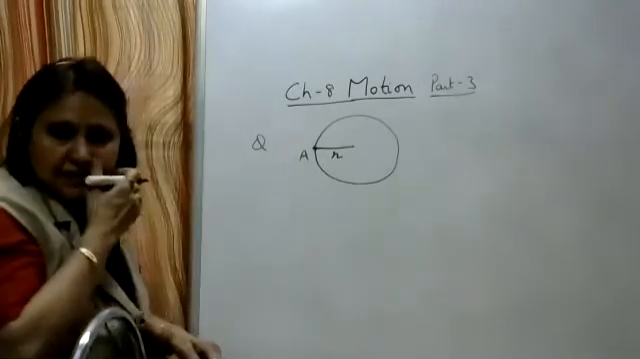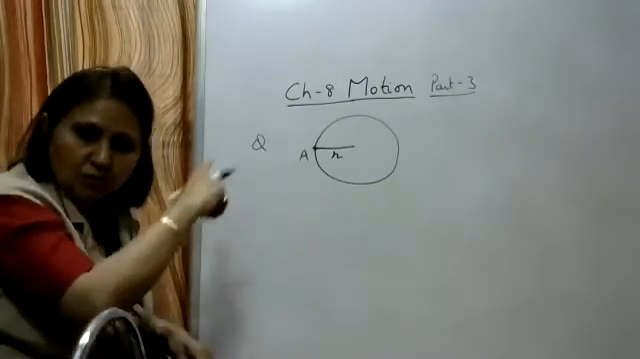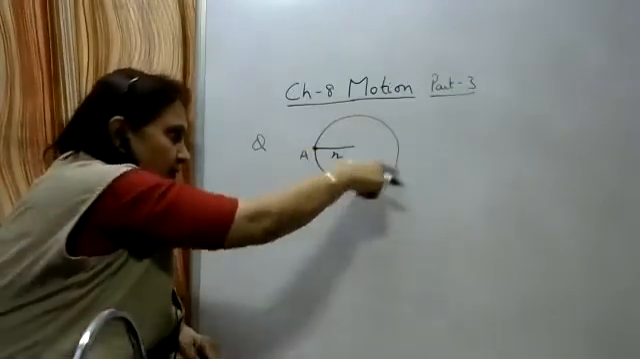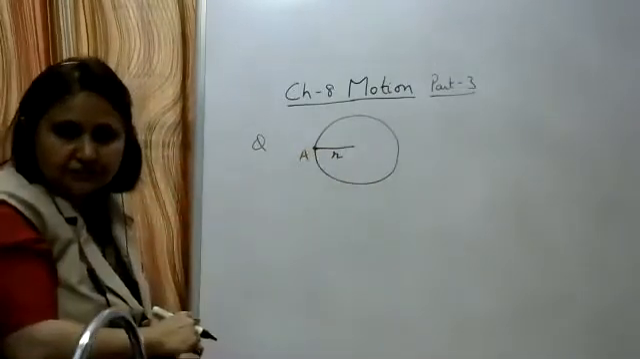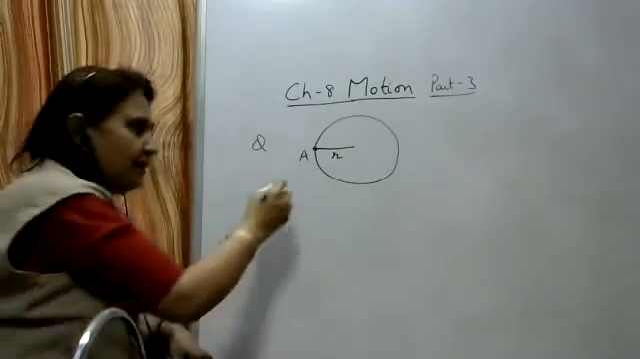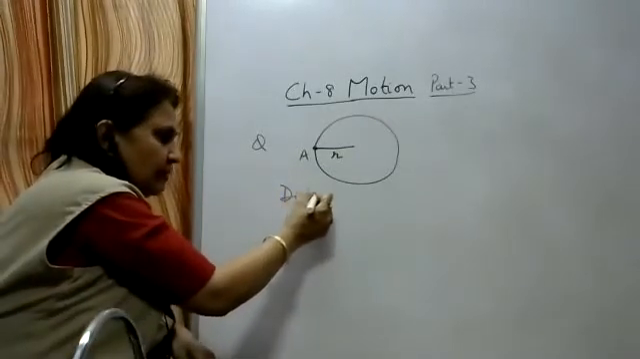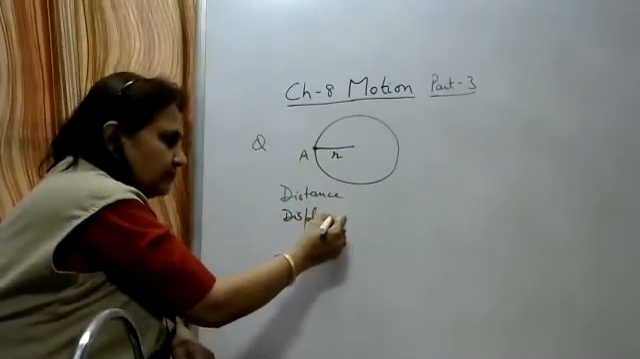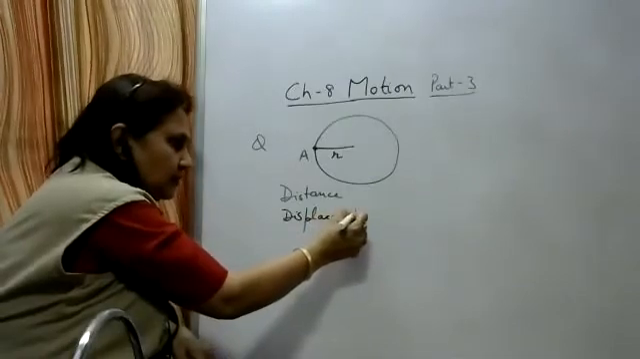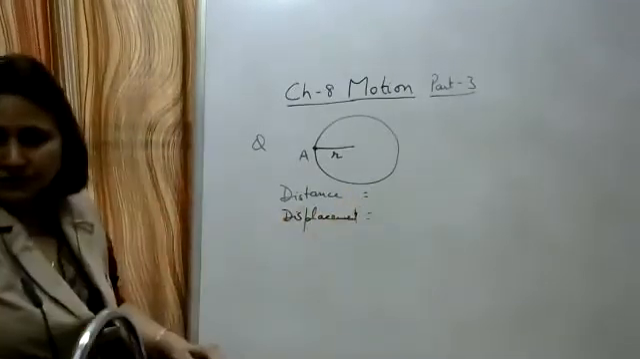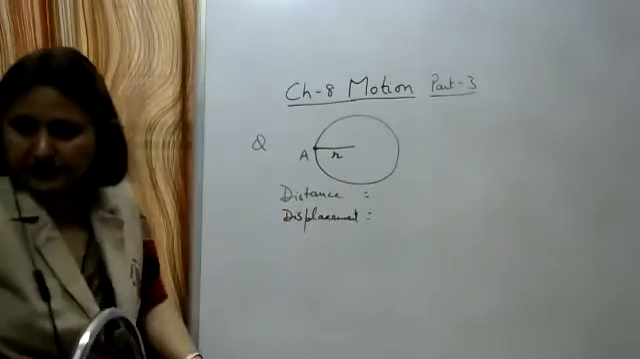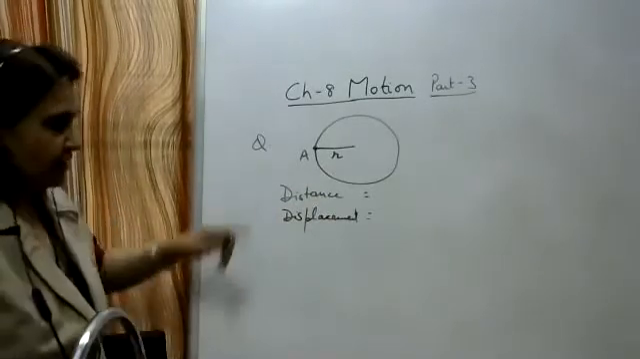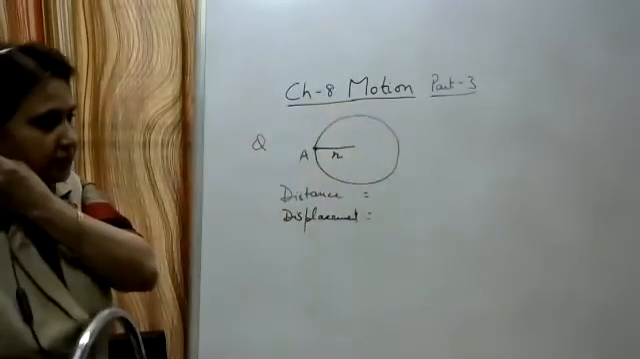An athlete is starting from point A, moving along a circular path and reaches back the point A. You have to find out the distance traveled and the displacement. I give you 15 seconds to write the answer. Then I'll write on the board and you can check it.